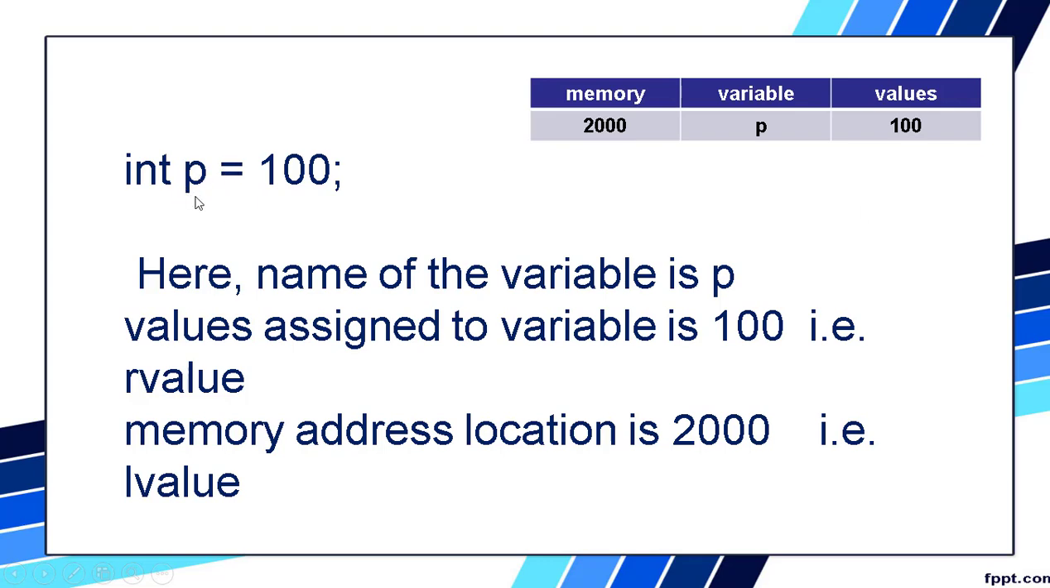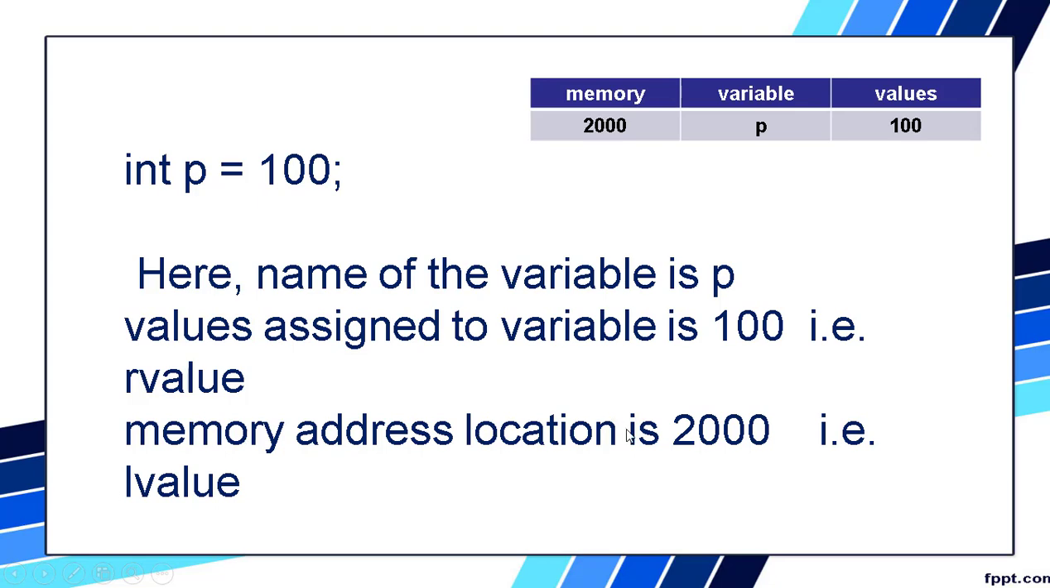So what does p contain? It contains 100. At which place? At the 2000 memory location. In that address 100 is being stored with the name p. So the name of the variable is p, and the value assigned to the variable is 100. What value is assigned? 100 is assigned. So that is called the R value.